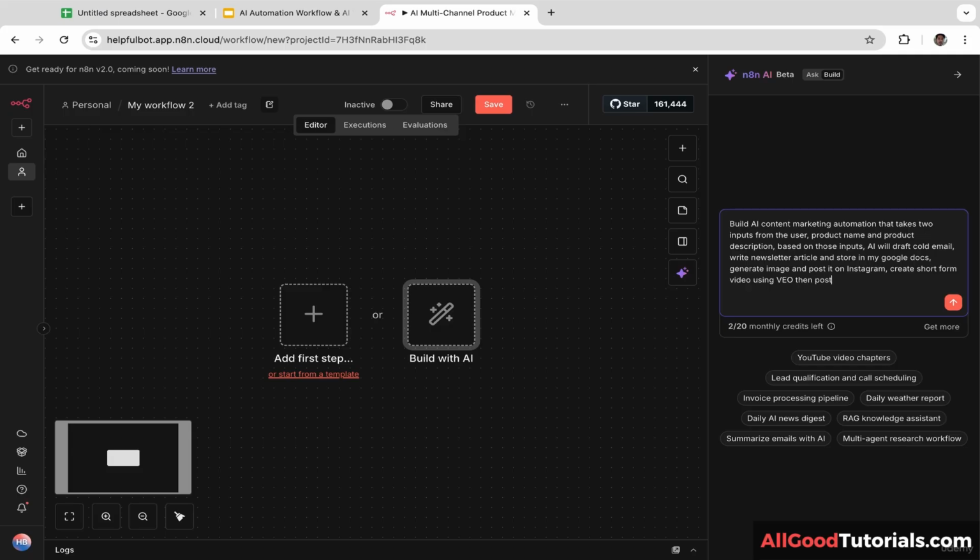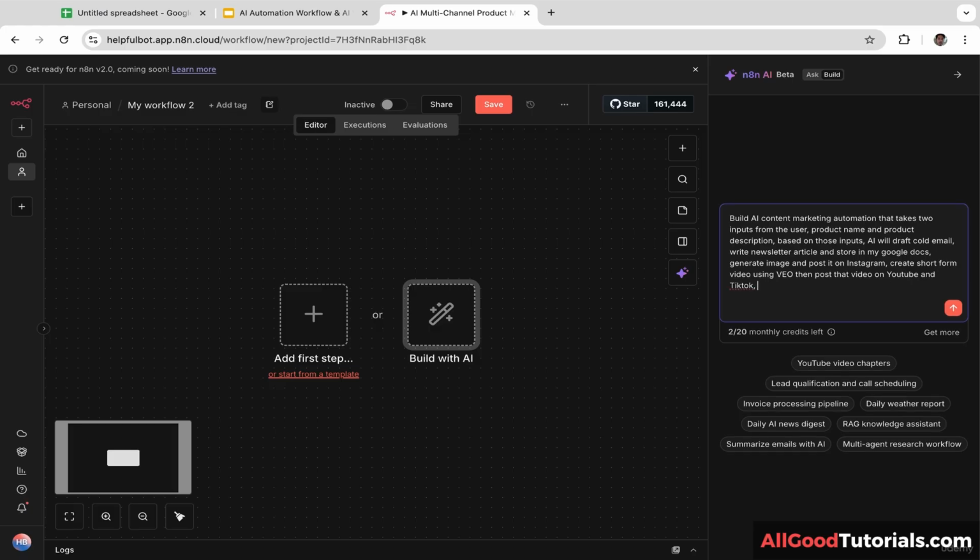Then post that video on YouTube and TikTok. AI will also write tweet and LinkedIn post.